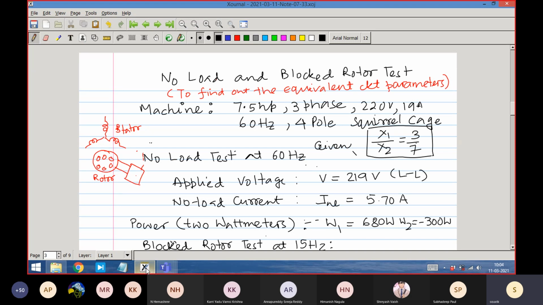Yes, sir. So in no load loss, can we neglect the stator copper loss, or will we include it? We will include it, and we'll see that with the example. When should we take stator copper loss and when should we not? When we can conceptually think that the stator current is not significant, then we can ignore it, as we do in a transformer, because the transformer's magnetizing inductance value is very large.